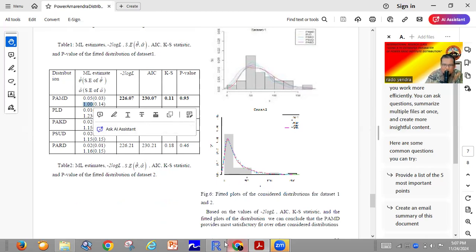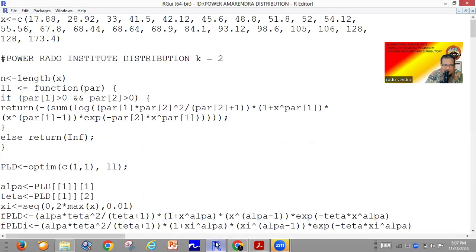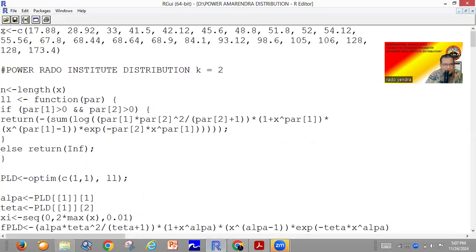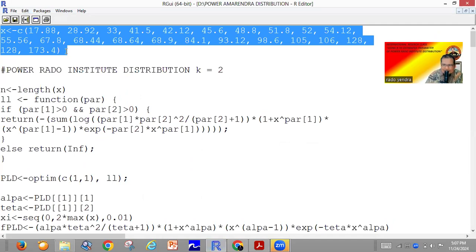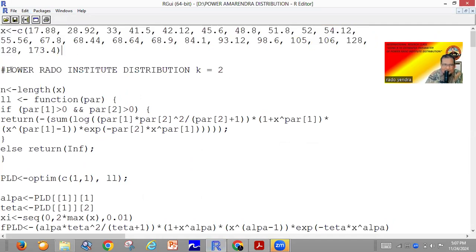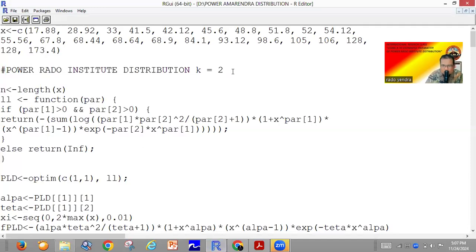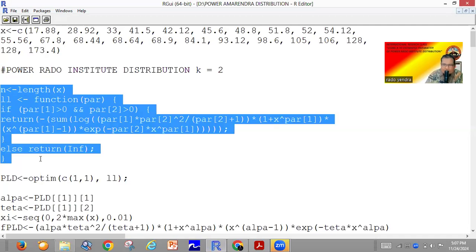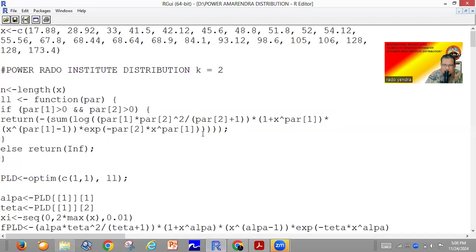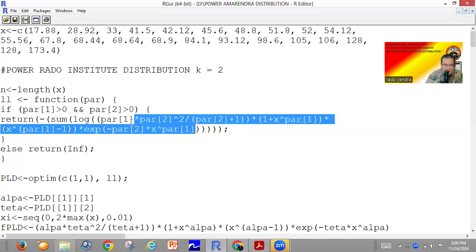Okay, let's open our R. This is our R. This is X for the data set 1. This one is the power Rama Sukhadha distribution with k equal to 2. And this is the coding for the maximum likelihood of the power Rama Sukhadha distribution.